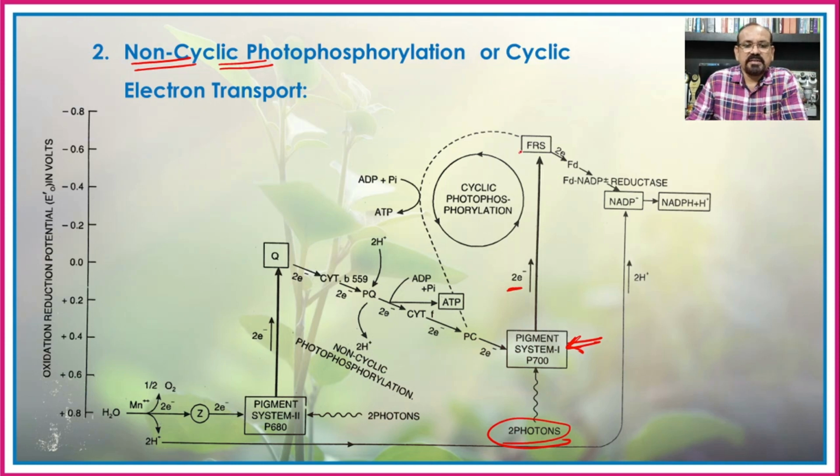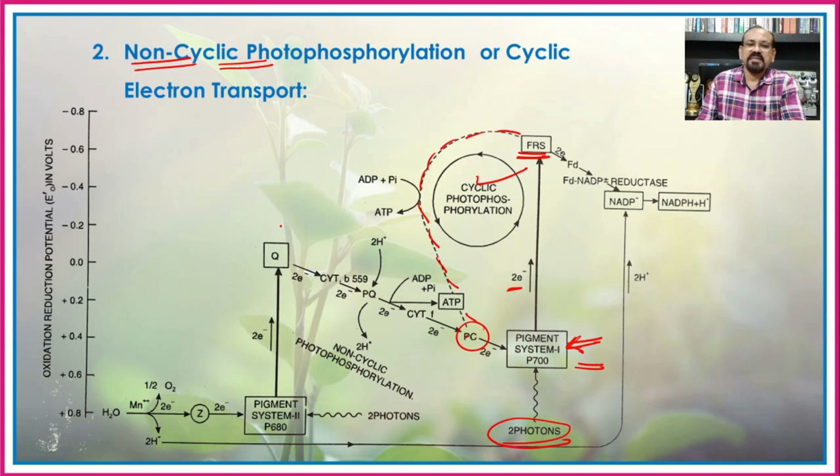So these are initially absorbed by the ferredoxin reducing substance, and if from the ferredoxin reducing substance it is transported to the plastocyanin, then from the plastocyanin again it comes back to the original position, and such a type we have already seen, that is a cyclic photophosphorylation.